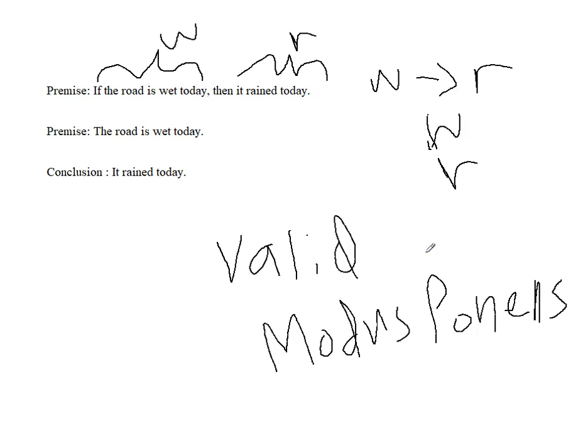So given that if the road being wet means that it rained, and given that the road is wet, can we then conclude that it rained? That's what we're trying to decide. Assume the premises are true, decide if the conclusion makes sense with those premises. Okay? Keep that in mind as you're doing the homework.